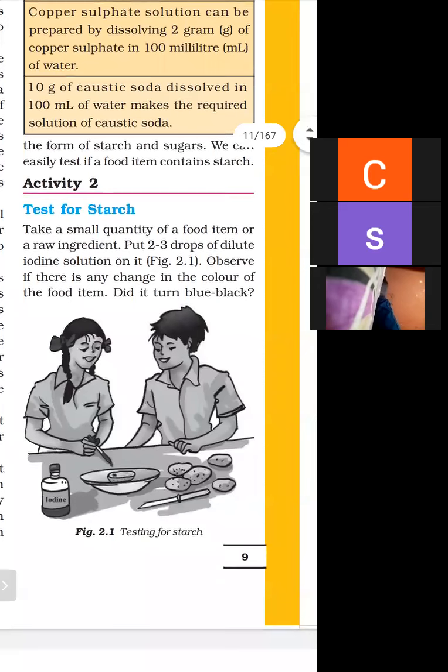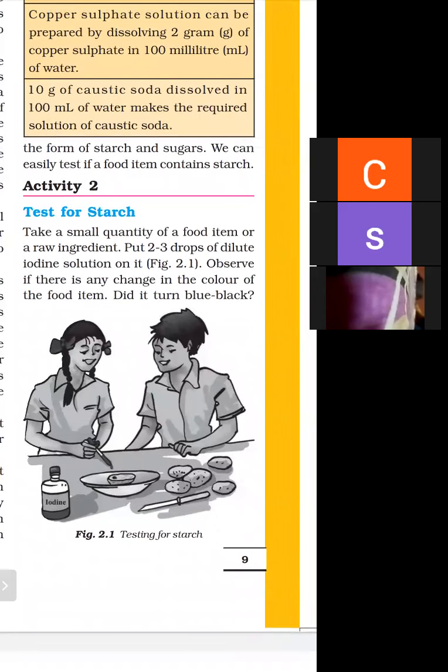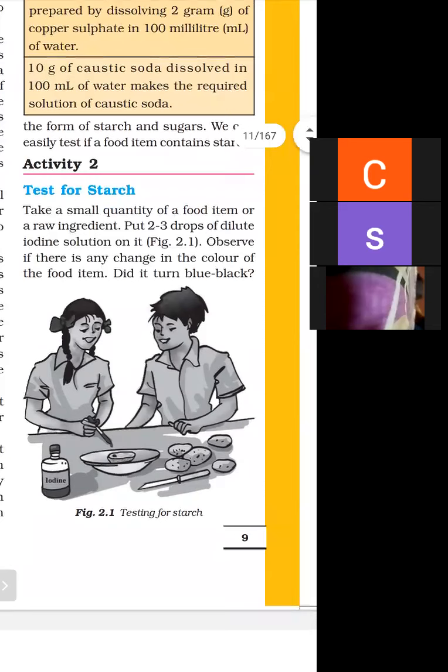So how can we check starch in a given food item? Firstly, you have to take a raw ingredient like a potato, as shown in figure 2.1. Cut it into 2 or 3 parts, put it on a plate, and add a few drops of iodine from a dropper onto the potato. Then it turns blue black. If it turns blue black, then it contains starch. If it doesn't turn blue black, then it does not contain starch.